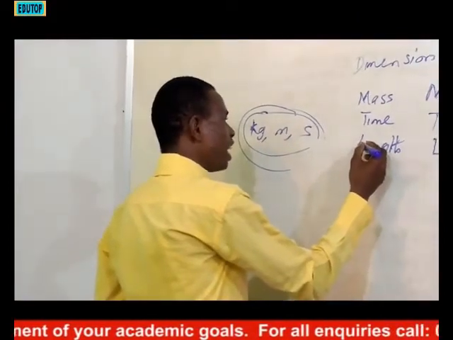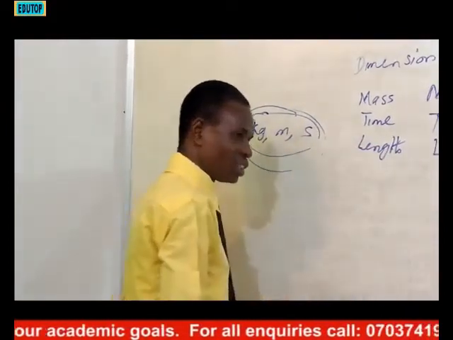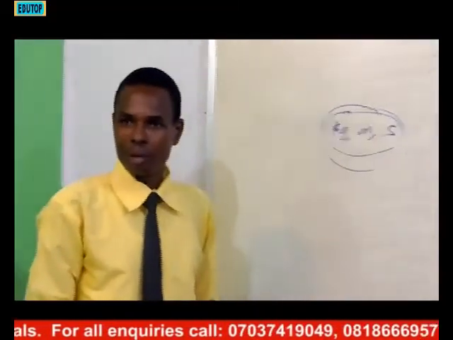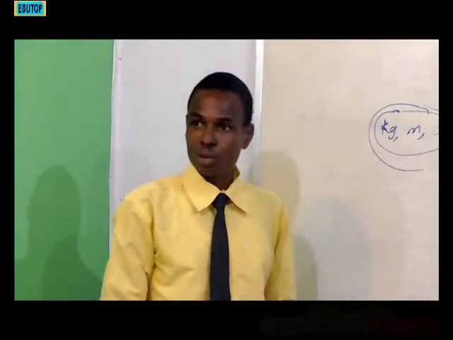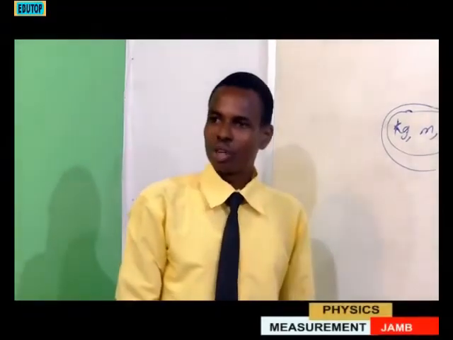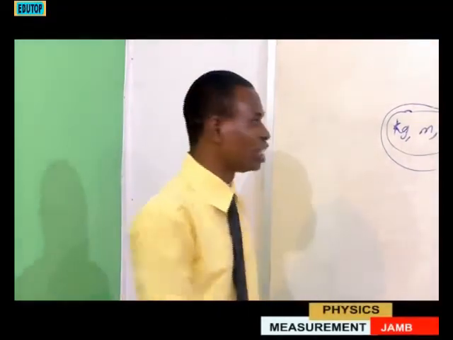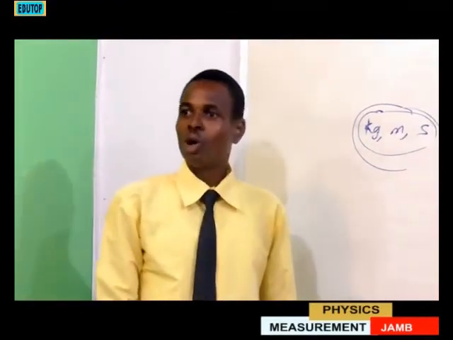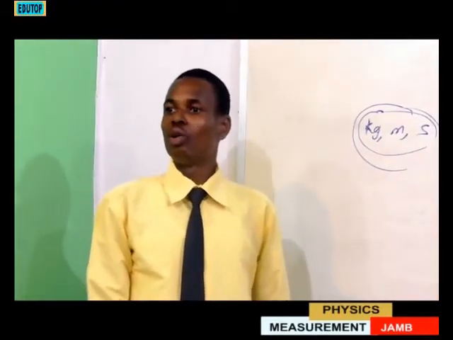Let's now consider some quantities. How do we write their dimension? See, this is very, very important. There's no way they will not ask you a question on dimension. You can't escape it. And if you see anything on dimension, it should be a bonus mark for you. So, let's see the following.